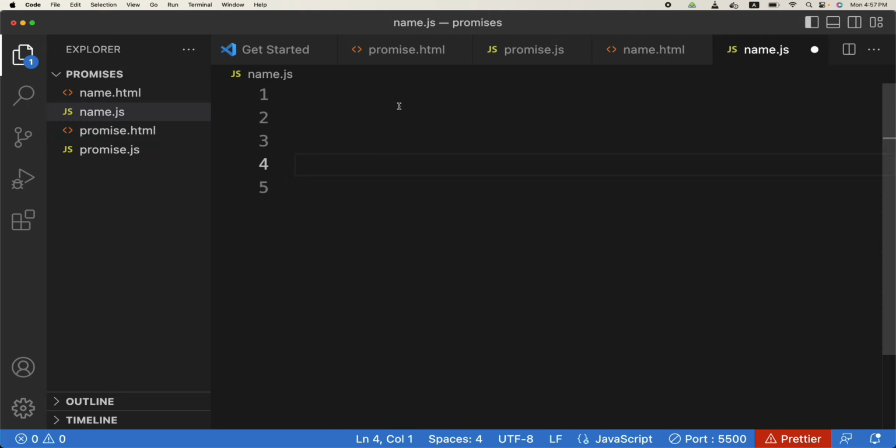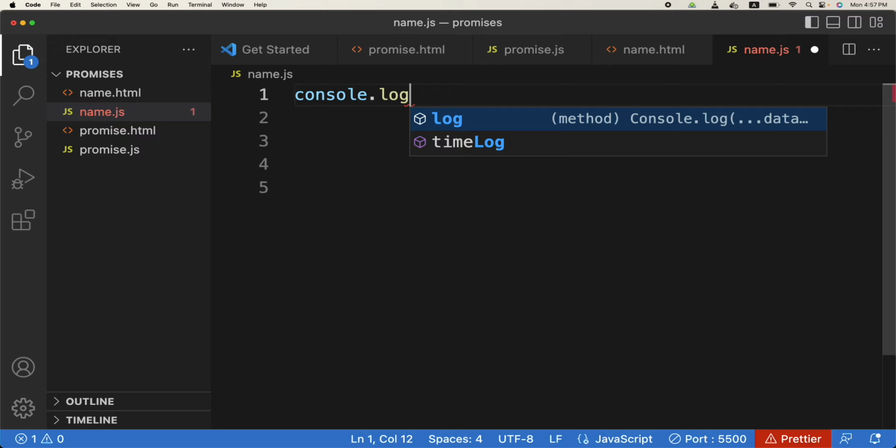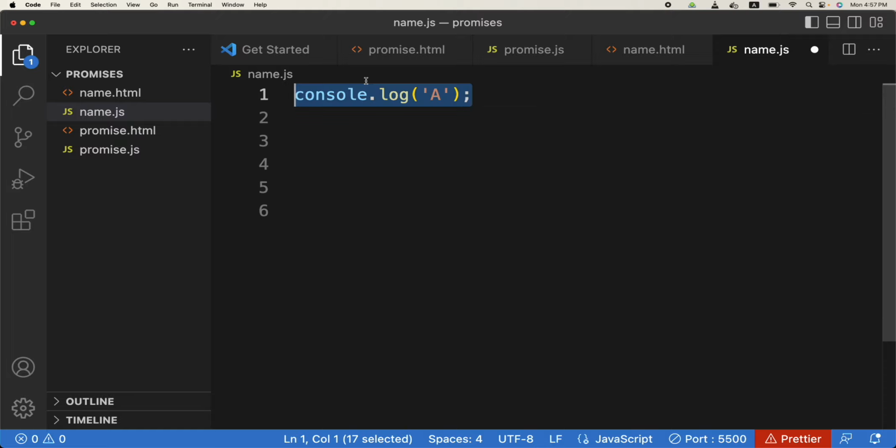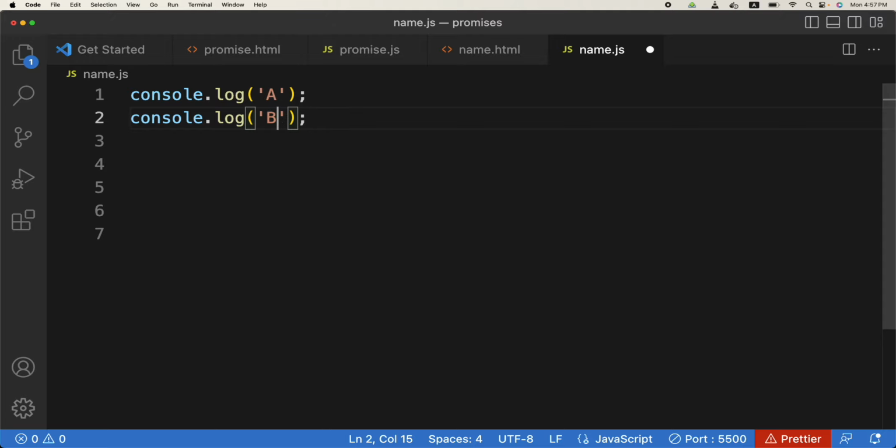So for example, I write 3 lines of code: A, B and C. So this line of code will run first, then this, then this. So this is synchronous programming, where each line will run in order. But for example, I want to print this one after 2 seconds.